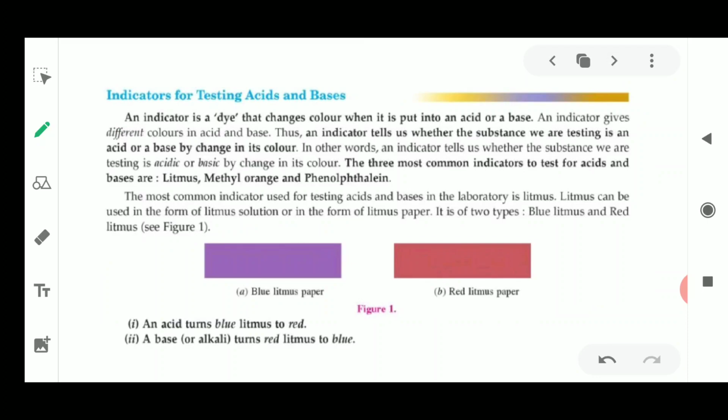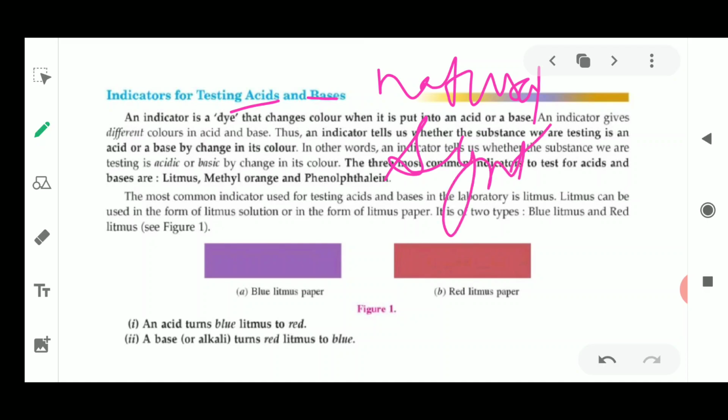Now first let me just tell you about the concept of indicators. An indicator is a special type of chemical which is used for detecting the difference between acids and bases. So acids and bases will be tested using these indicators. Indicators are of two types. First is the natural indicator and the second is the synthetic indicator.